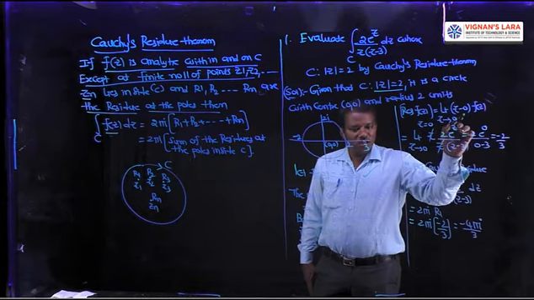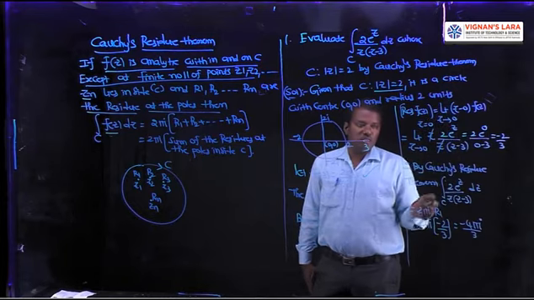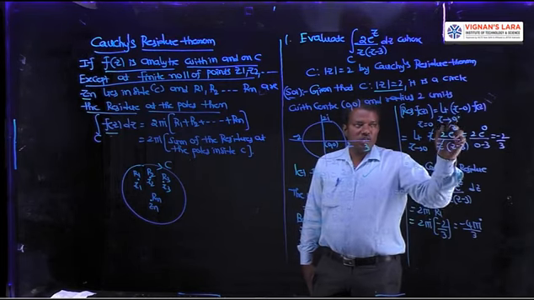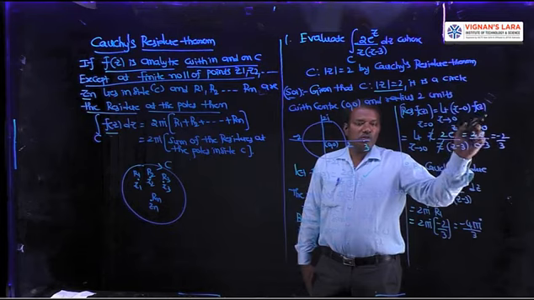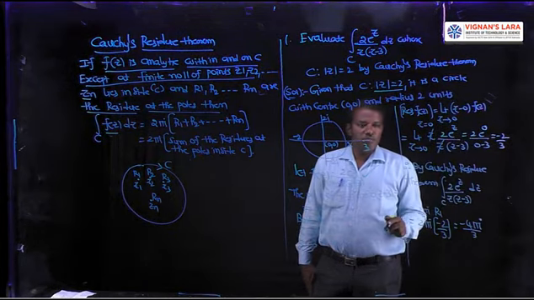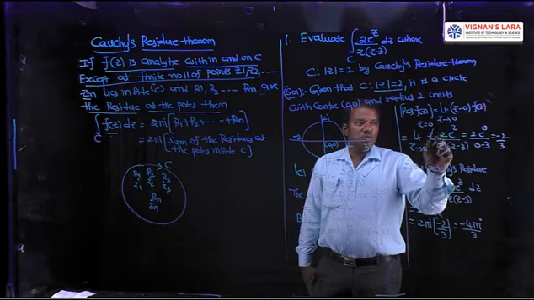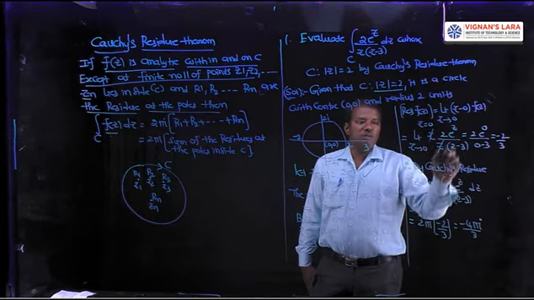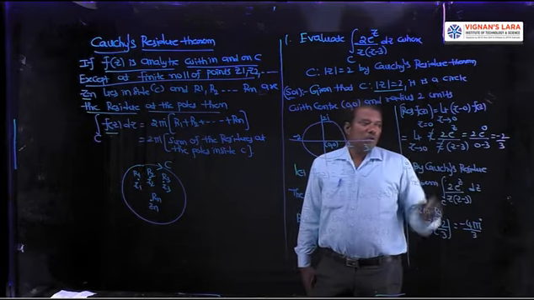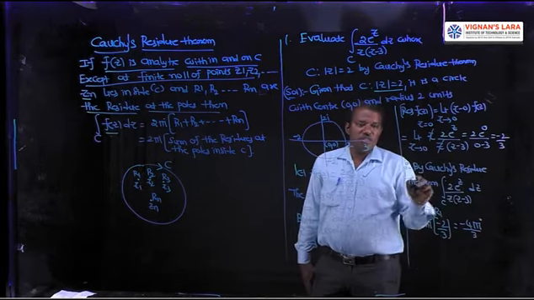z minus a into f of z, where a is any point. Here a is 0. So the limit as z tends to a of z minus a into f of z becomes the limit as z tends to 0 of z minus 0 into f of z. That is z into 2 e power z by z into z minus 3, where this is the value of f of z. Then apply z tends to 0. It is 2 minus 2 by 3 after substituting z by 3.